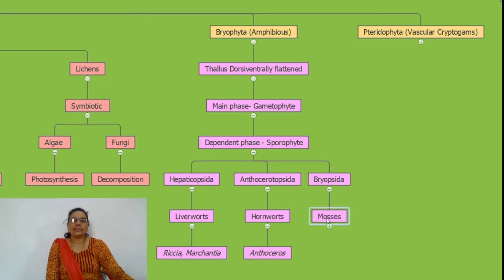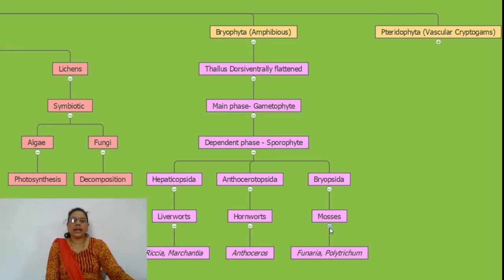Bryopsida, commonly called mosses, are highly advanced among the bryophytes. The sporophyte is made up of a bulbous foot, an elongated seta, and then the capsule, while the hornworts, that is Anthoceratopsida, have only a foot and capsule, while in liverworts, that is Hepaticopsida, they have the sporophyte.